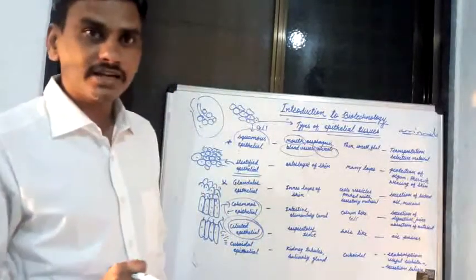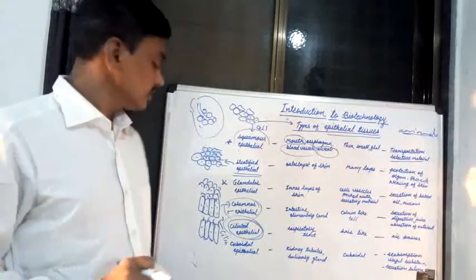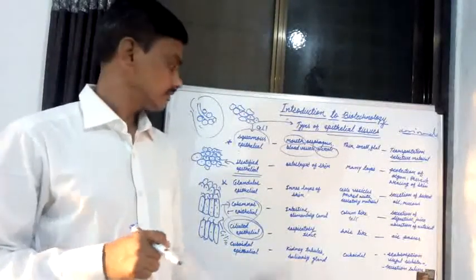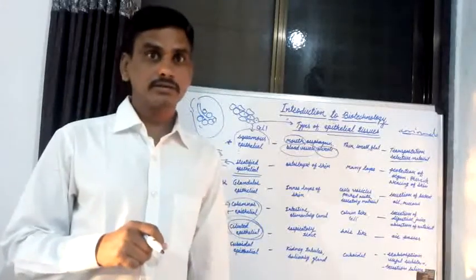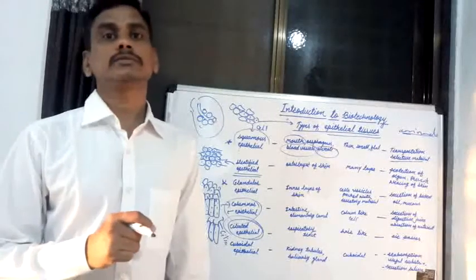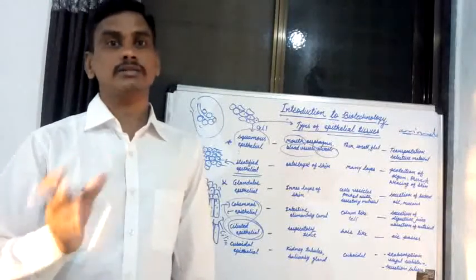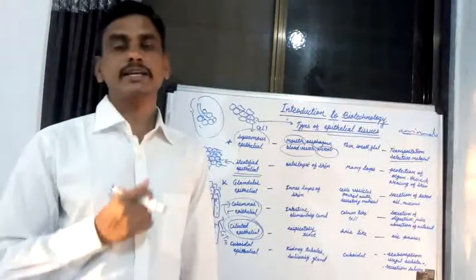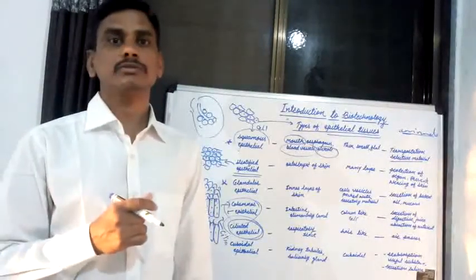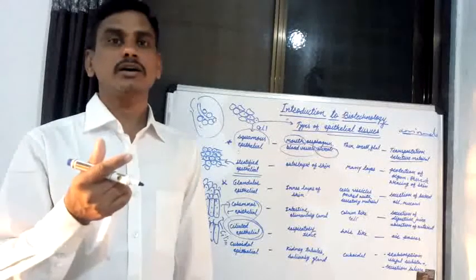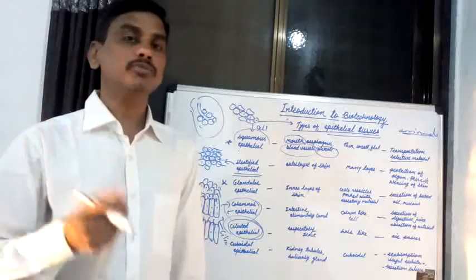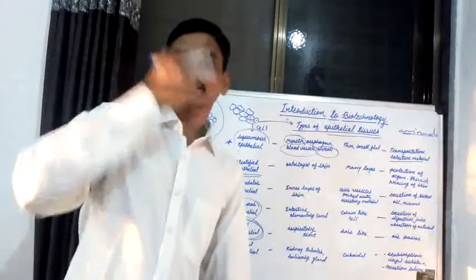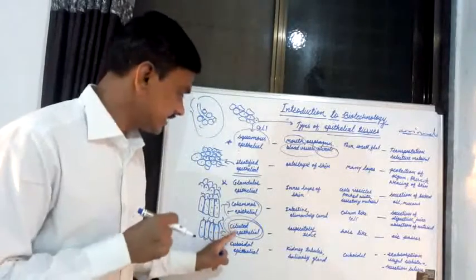Now, where are these ciliated epithelial tissues present in human beings? They are present in the respiratory tract. Respiration is carried out by various organs: the nostril, larynx, trachea, pharynx, and the most important organ, the lungs. In the respiratory tract, ciliated epithelial tissue is present.